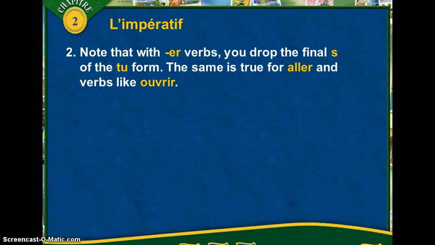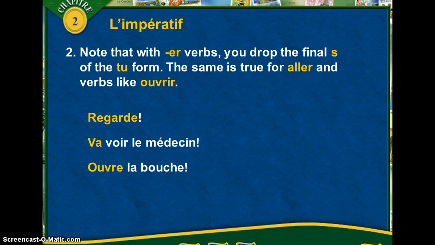Here, let's look at the examples that they give us. Regarde. You notice no S. Va voir le médecin. Pas d'S. Ouvre la bouche. Pas d'S. So it's just with ER verbs in the tu form that little S gets, well, this is French class, let's say it, la guillotine.